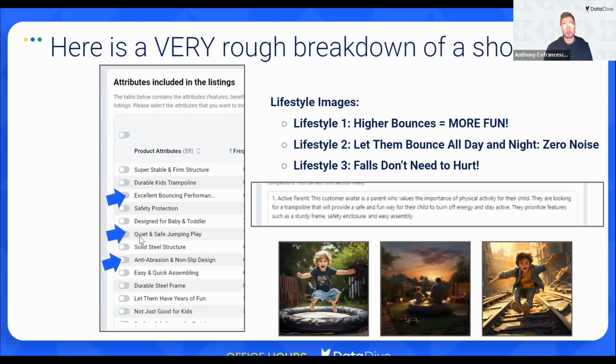For this next one on here, this is quiet and safe jumping play. A lot of times trampolines are really noisy. You hear the springs. So I was like, what would be something that encapsulates the quiet and safe jumping play? Let them bounce all day and night, zero noise.